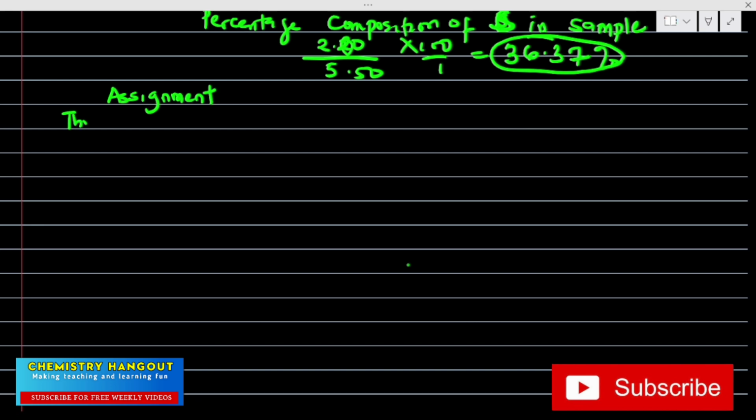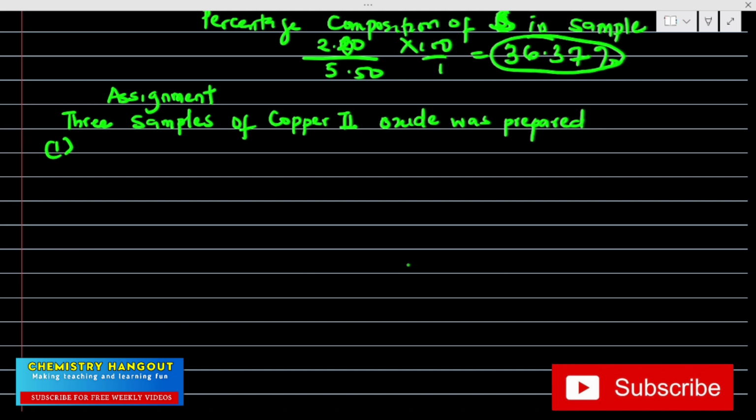The assignment is 3 samples. 3 samples of copper(II) oxide were prepared. You can do this yourself and see how much you understood the topic. The first way we prepared it was by adding concentrated trioxonitrate(V) acid, and heating the solution formed to dryness.